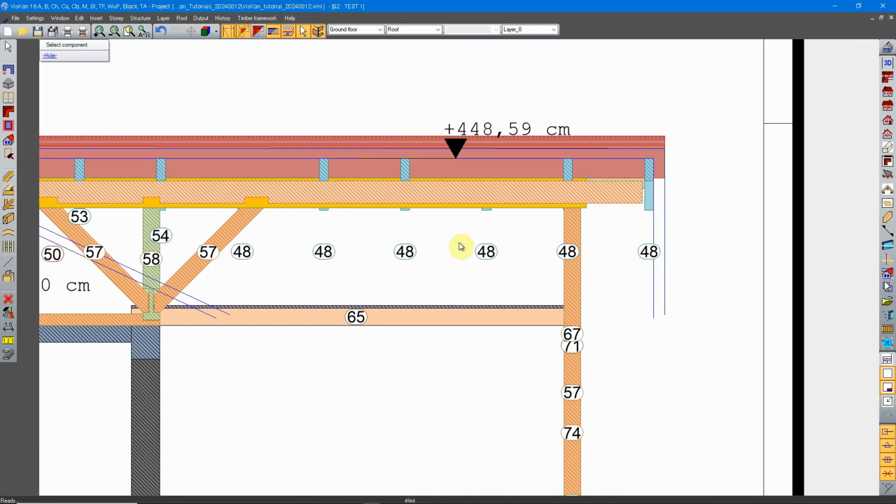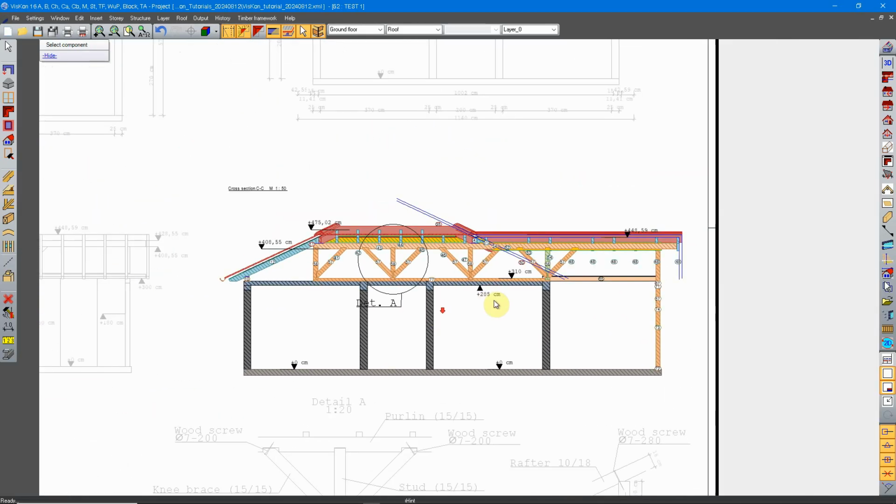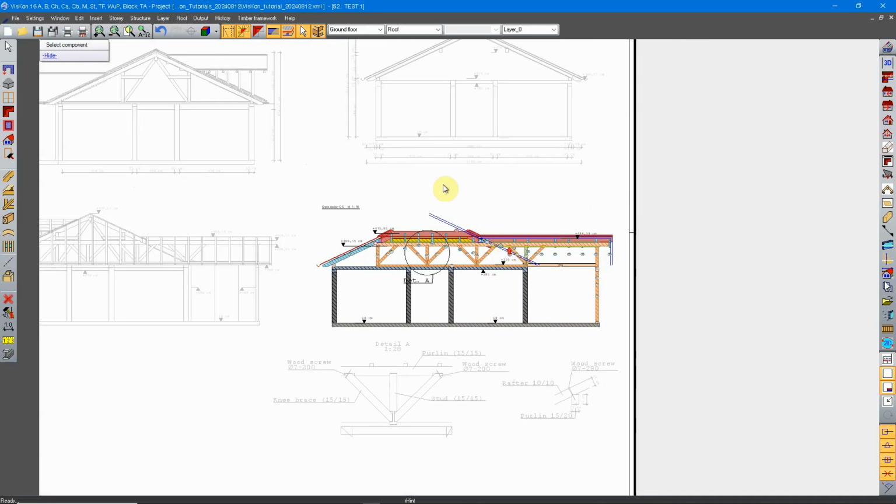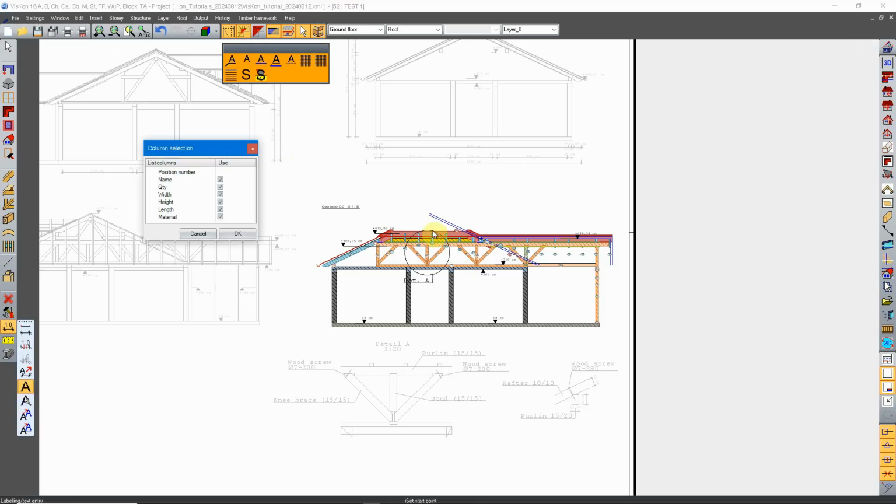We have the numbers now on the drawing, and if you want to create a list, you just come here to the dimensions, text/label, and create list text.